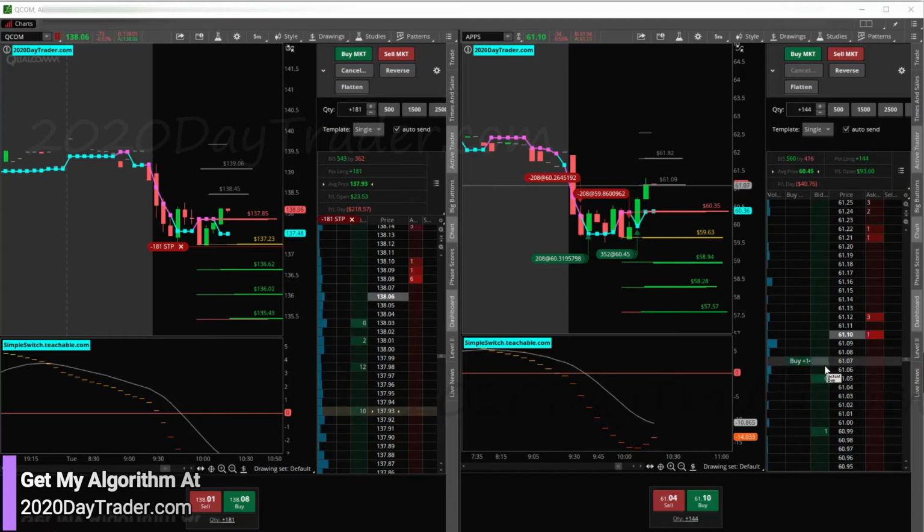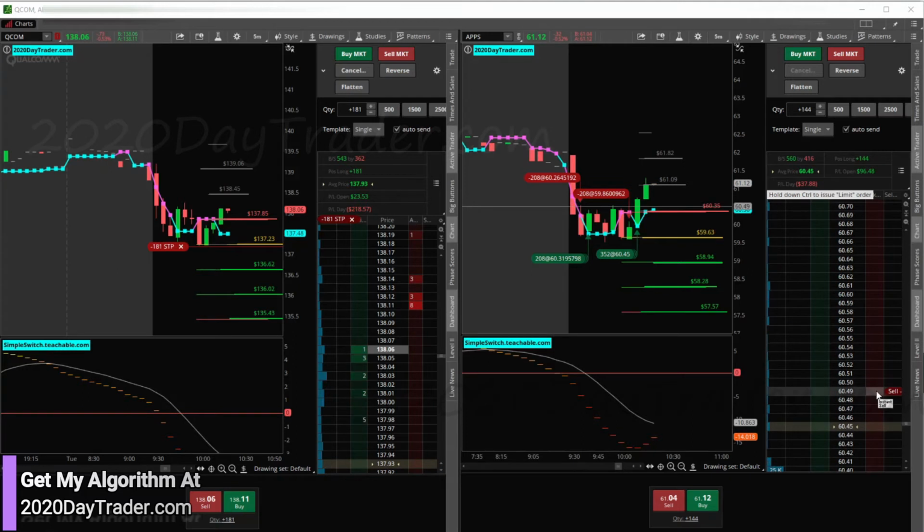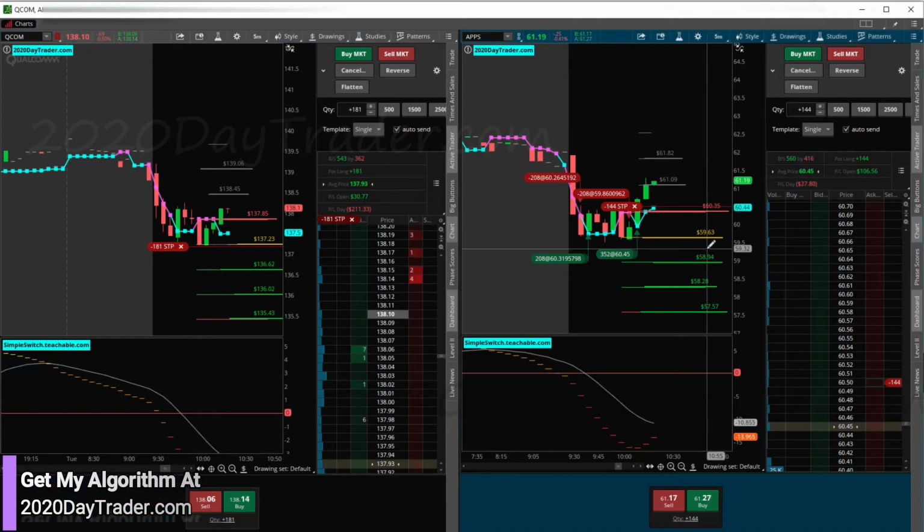I'm going to at least put my stop back to break even on APPS down here. So if nothing else, we just get out of this trade like it never happened, hopefully, or with a very small loss. Or at least not the trade itself, but the speed bump we'll just be out of. 144, that's what we got, right? Yep, cool.